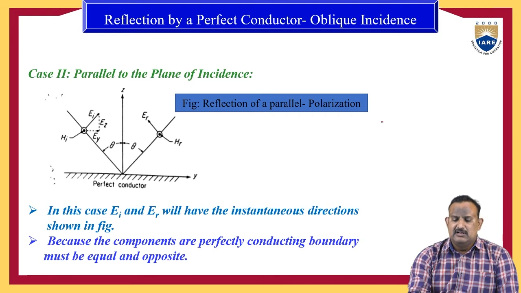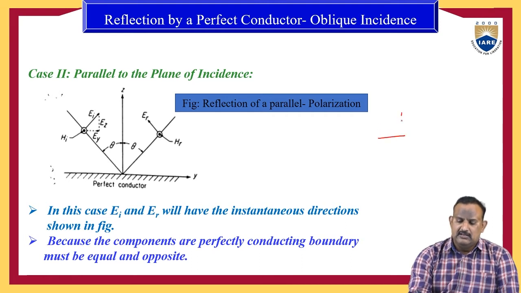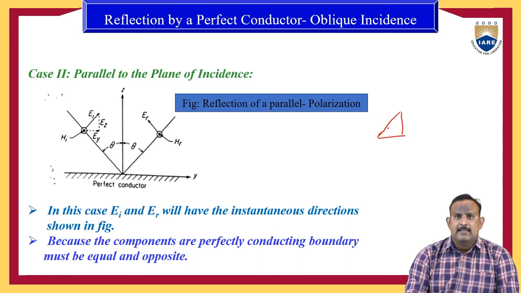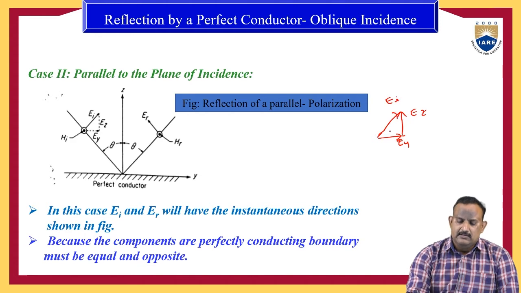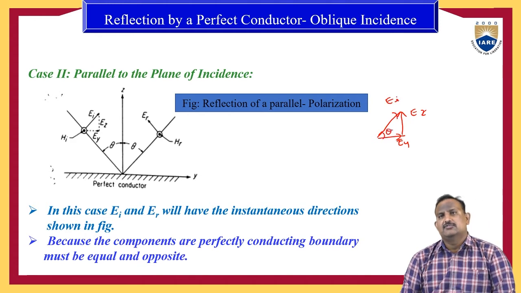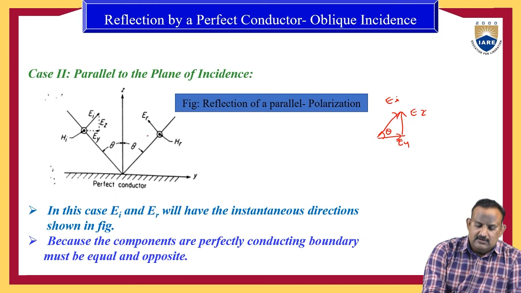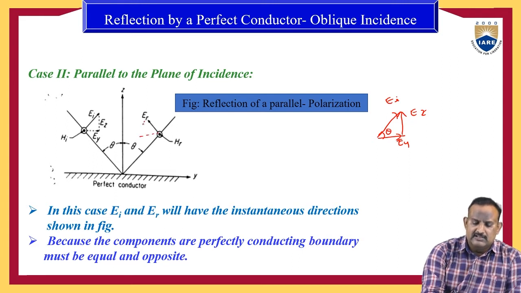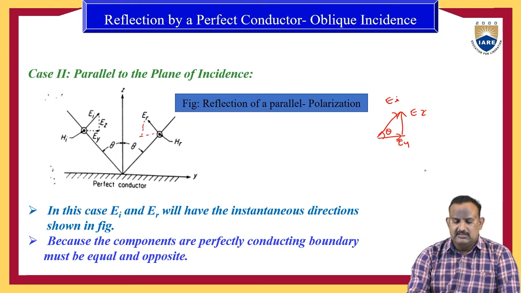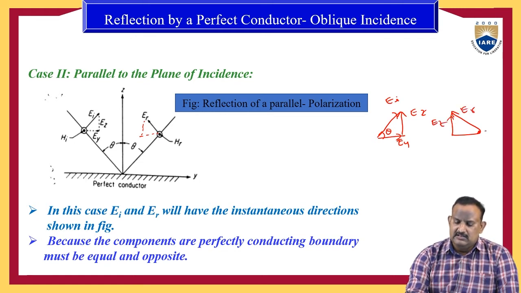Assume a small triangle like this. Here we have Ey, Ez, and the incident wave Ei, with some angle theta. Similarly, here also we have a small triangle with Er, Ez along the z direction and Ey along the y direction.